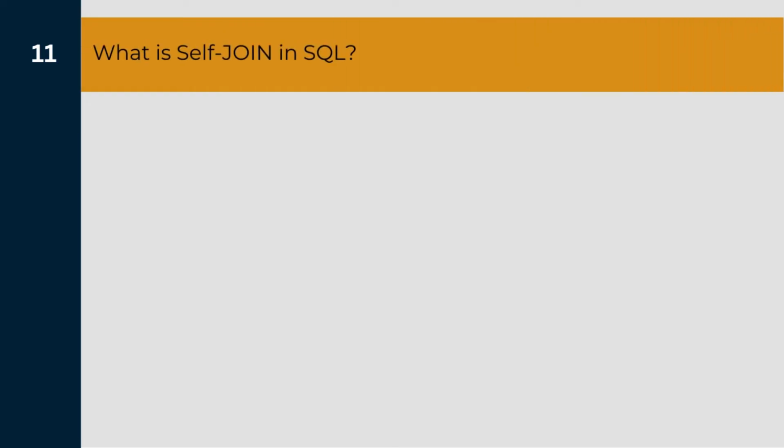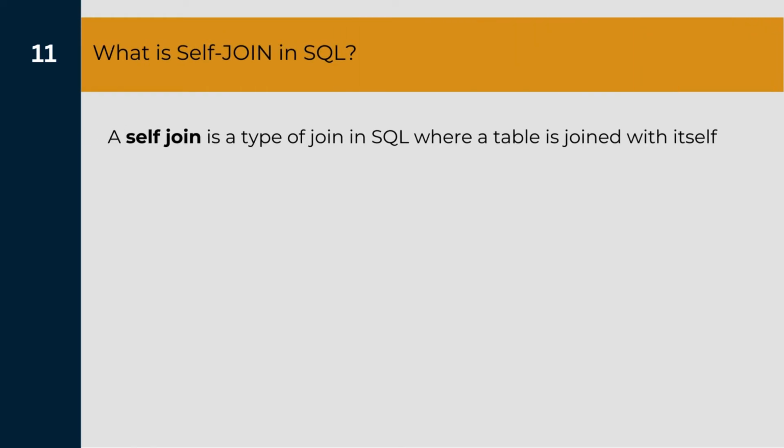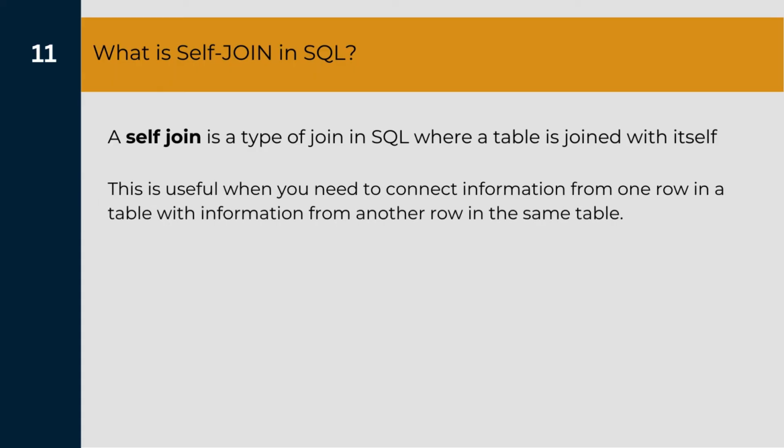Now the next question in our list is, what is self join in SQL? So self join is a type of join where a table is joined with itself. Now this is useful in scenarios when we need to connect the information from one row in a table with the information from another row within the same table.